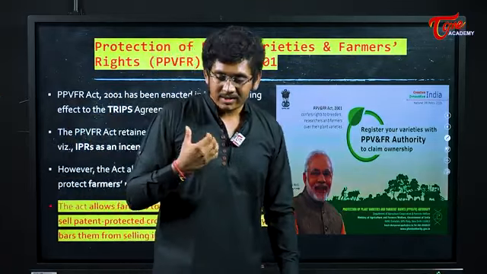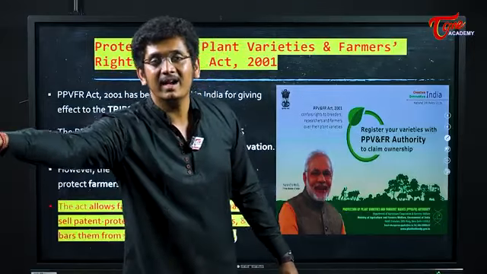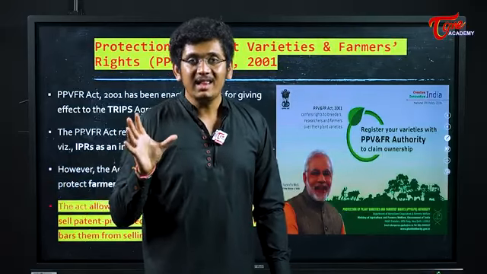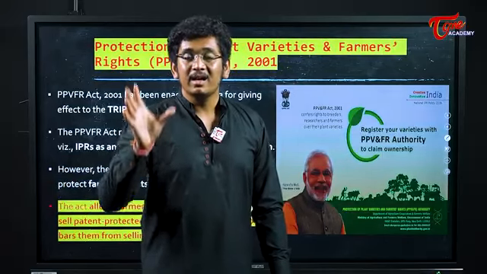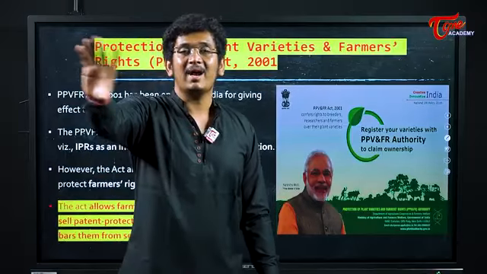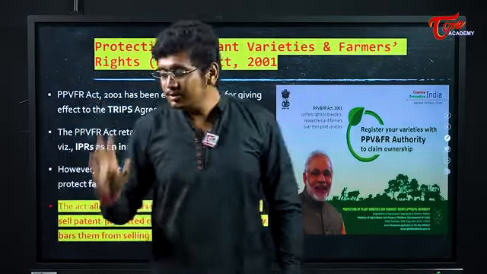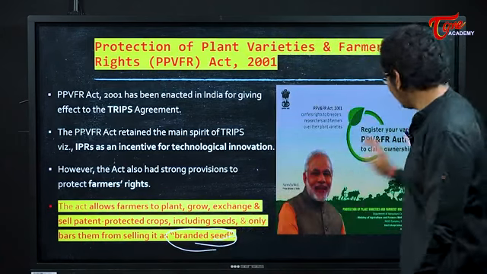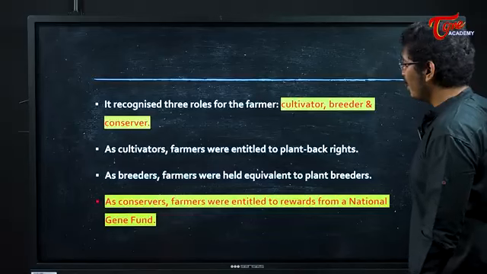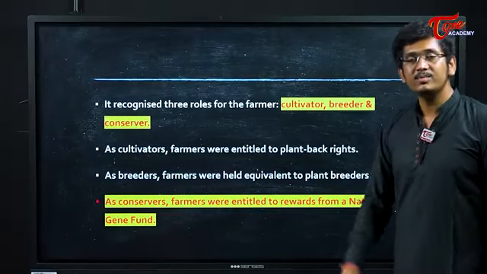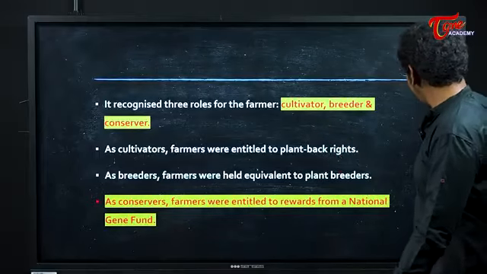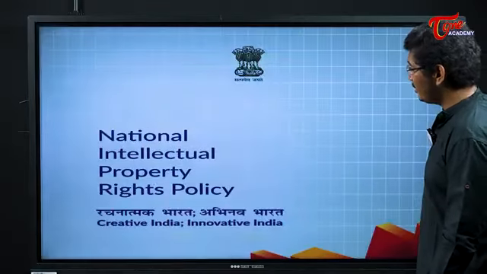Now what I can do is give these seeds to my friend, another farmer in a beside field. So I can share with him, but I cannot sell these particular seeds with a brand name saying that these are brand of so and so. So you are not allowed to sell them with the brand name, but you are allowed to exchange, you are allowed to use this for your will and wish. Why did we give this protection? Because you are allowing the creation to continue. So this is the Plant Protection Act.